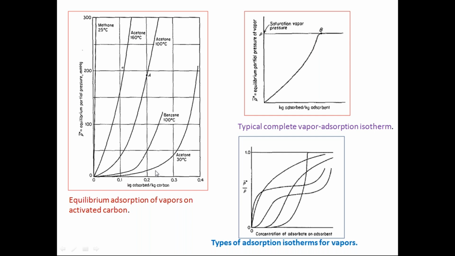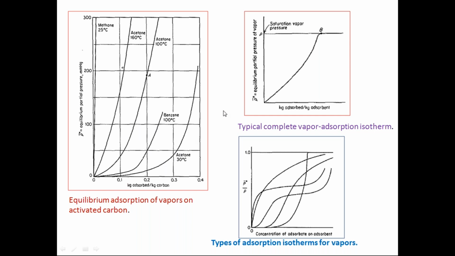That means the temperature effect on the operation is very, very sensitive. If you just raise the temperature of the operation, whatever is adsorbed onto the surface will escape into the gas phase. Therefore, it is not desirable at high temperature.